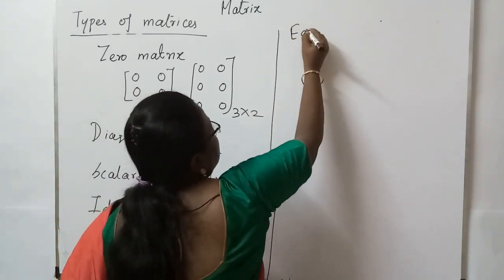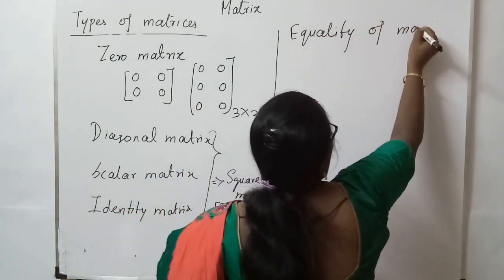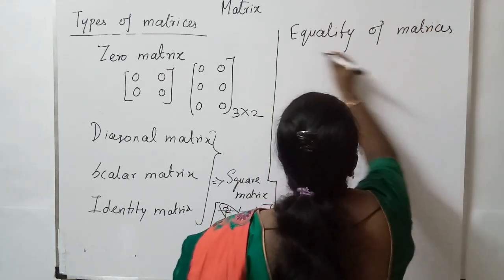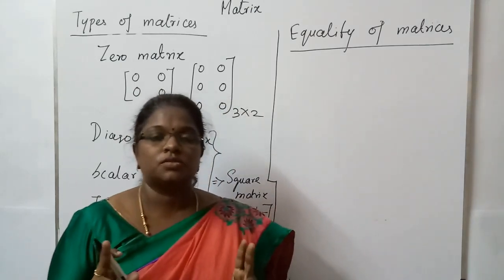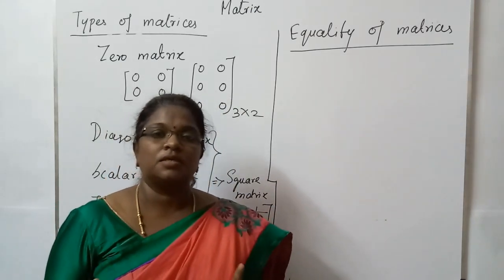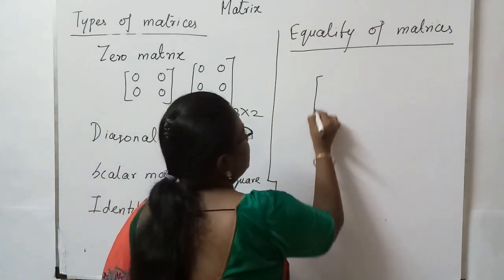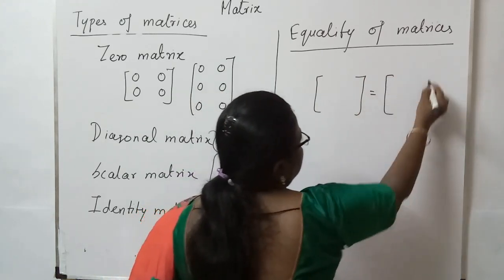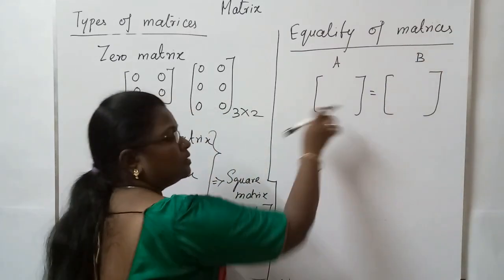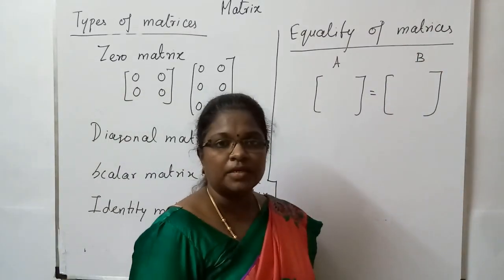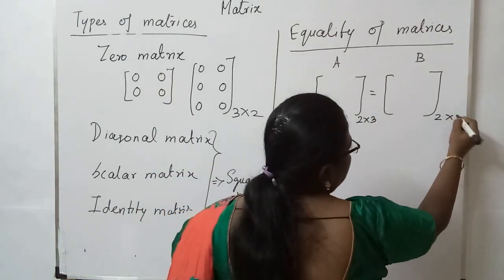Next one, equality of matrices. See, if you want to say that 2 matrices are equal, then the first thing we have to see is that the order should be the same. If matrix A is equal to matrix B, the order of matrix A should be equal to the order of matrix B. See, if this is 2 cross 3, that also should be 2 cross 3.